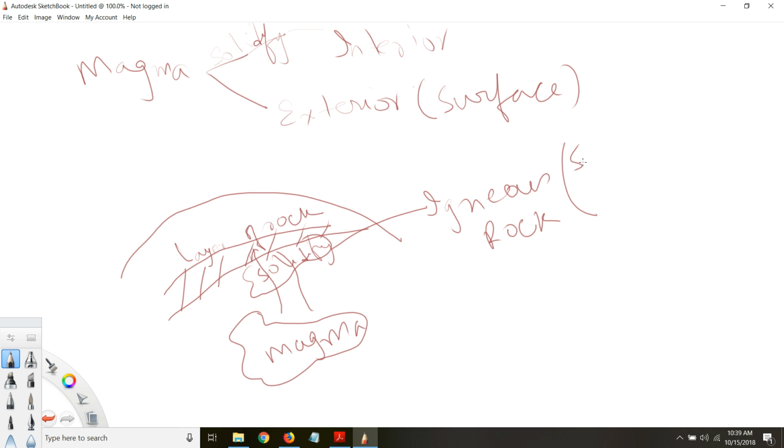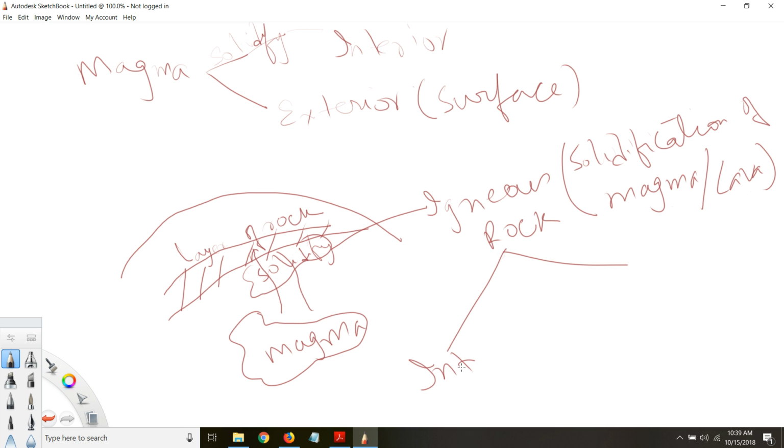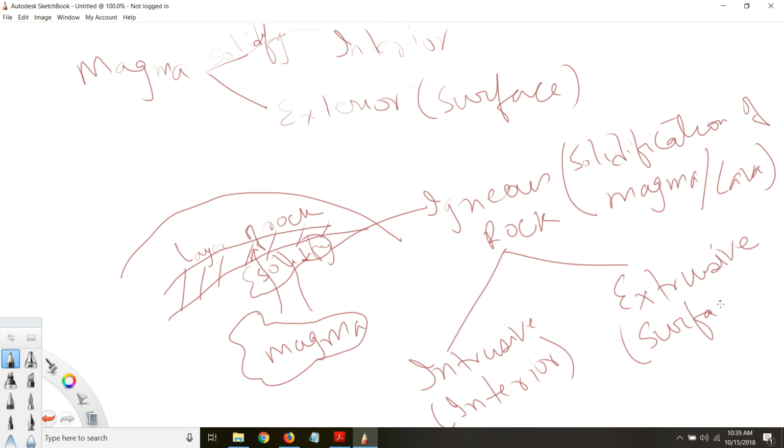Due to solidification of magma or lava. So igneous rock is a rock that forms due to solidification of magma or lava. So the igneous rock could be intrusive or extrusive. Two different types. Intrusive, when it solidifies in the interior of the earth, and the extrusive is when it solidifies